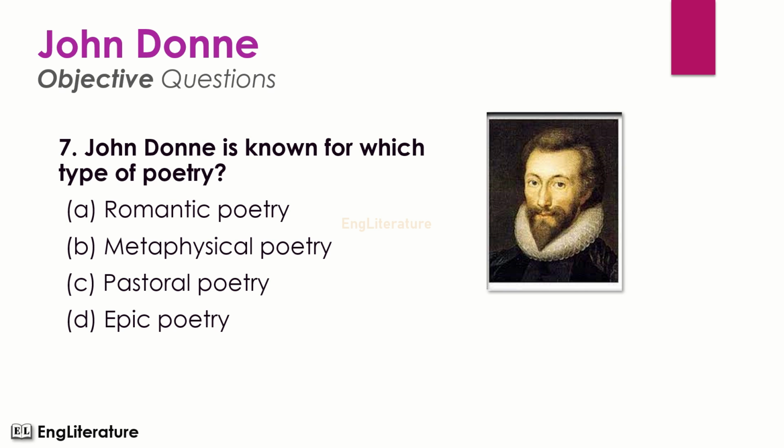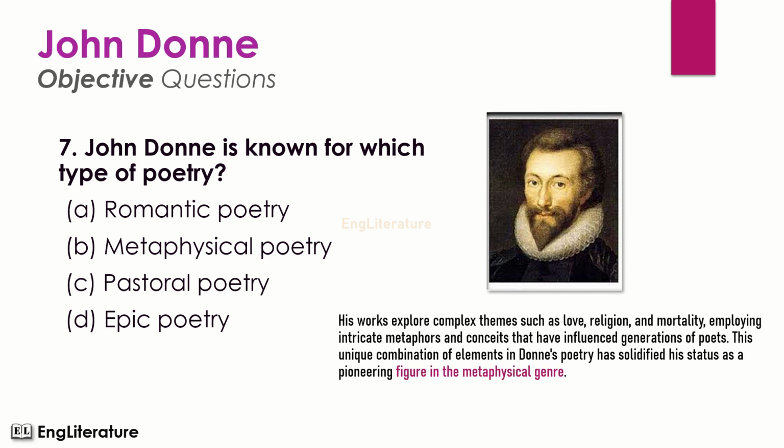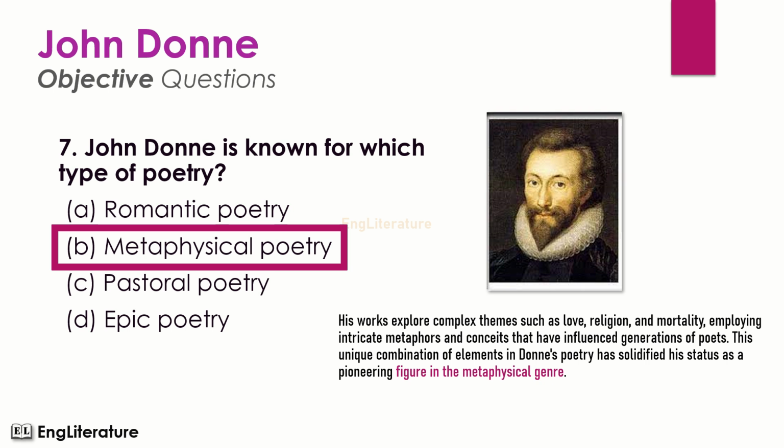John Donne is known for which type of poetry? His works explore complex themes such as love, religion, and mortality, employing intricate metaphors and conceits that have influenced generations of poets. This unique combination of elements in Donne's poetry has solidified his status as a pioneering figure in the metaphysical genre. So the right option is number B. John Donne is known for metaphysical poetry.